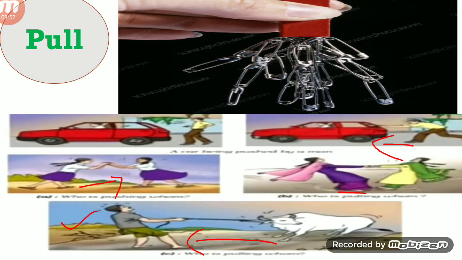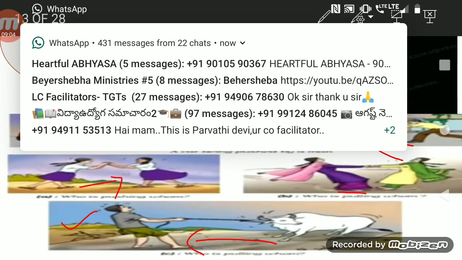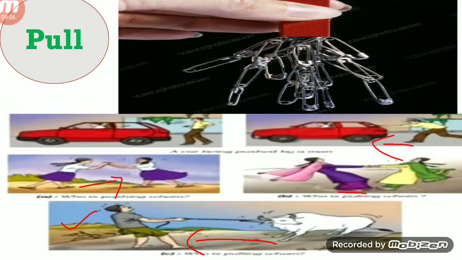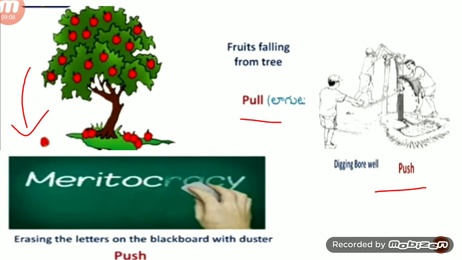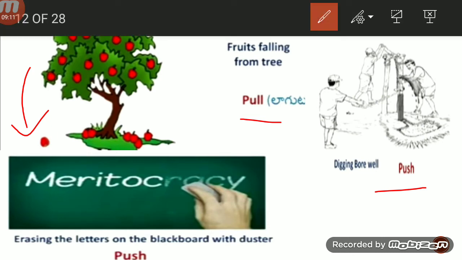If you apply any force, there must be an interaction between two objects. Here, the girl and another girl are interacting with each other, and the fruit on the tree and the earth interact with each other. So, to apply a force, interaction is very necessary.